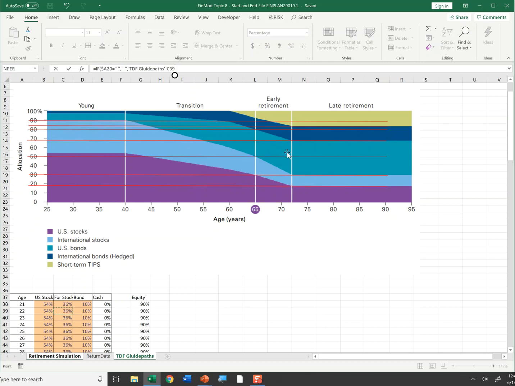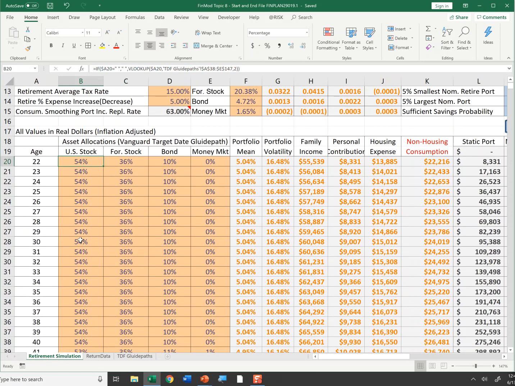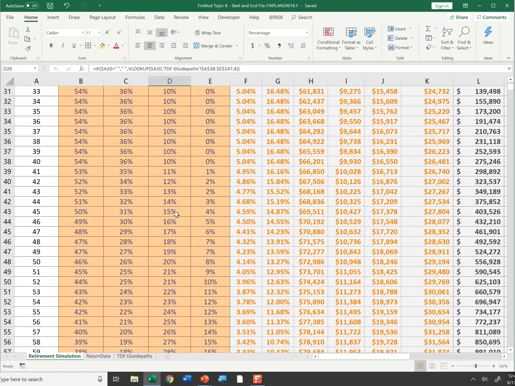And so what happens is at some point it gets into steady state. So when you're 95 or 100 years old, it's just using these asset allocations. Using these rough asset allocations, I have set up a lookup to tell me that at age 25, I'm 54.36% in stock and no bonds.